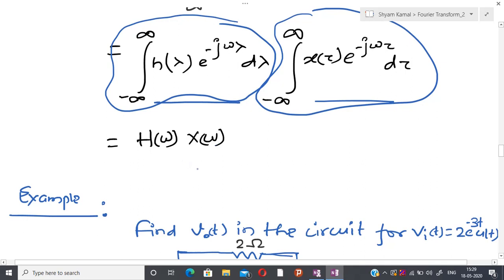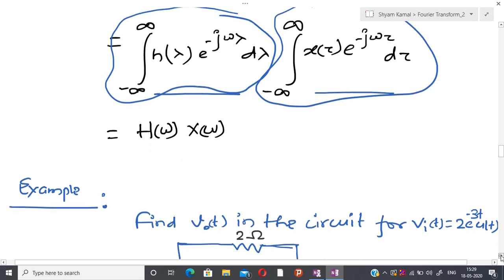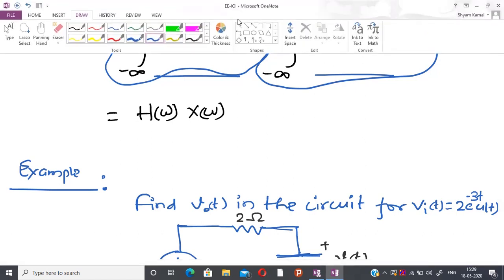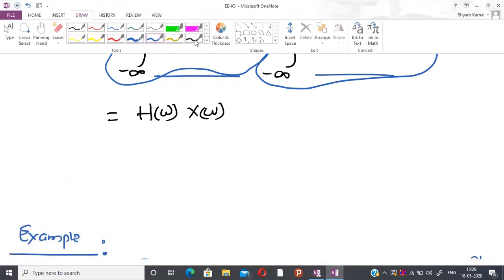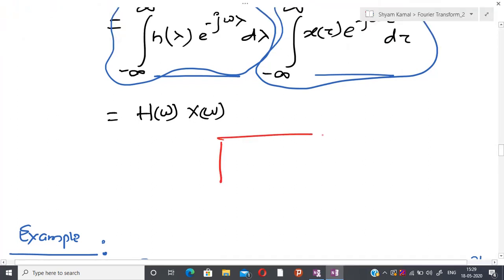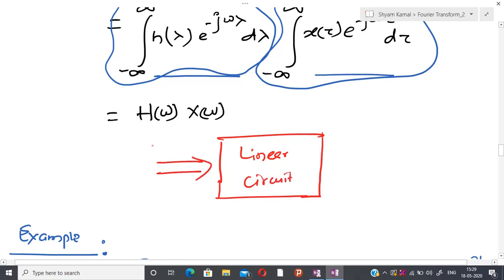So now, from the circuit point of view, perhaps you are able to understand this: whenever I have an electrical circuit, any linear circuit, most of the time I am assuming that I am giving some kind of voltage here, and after that I am going to visualize the current, and that is the output response.